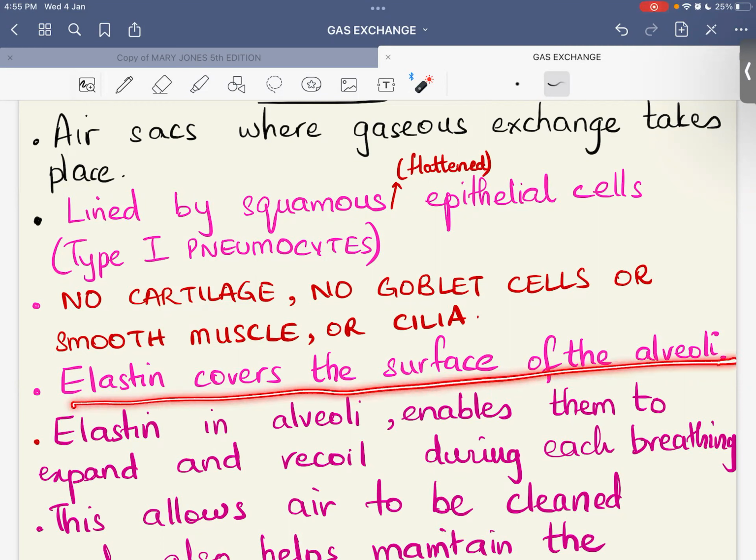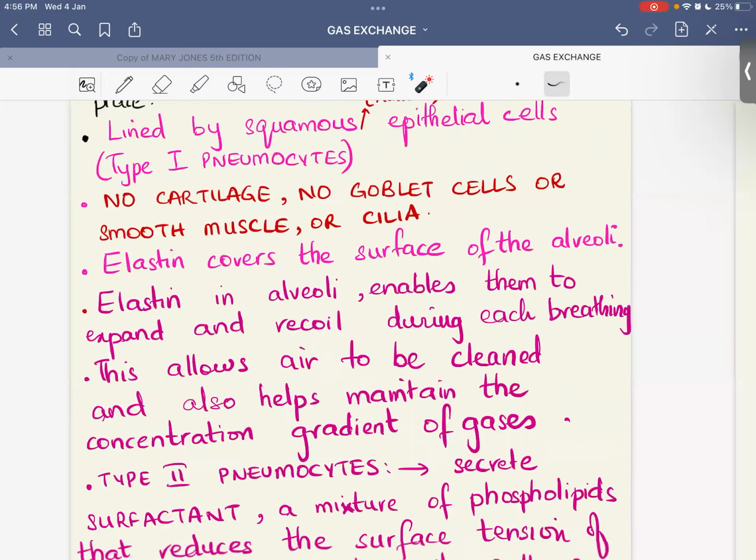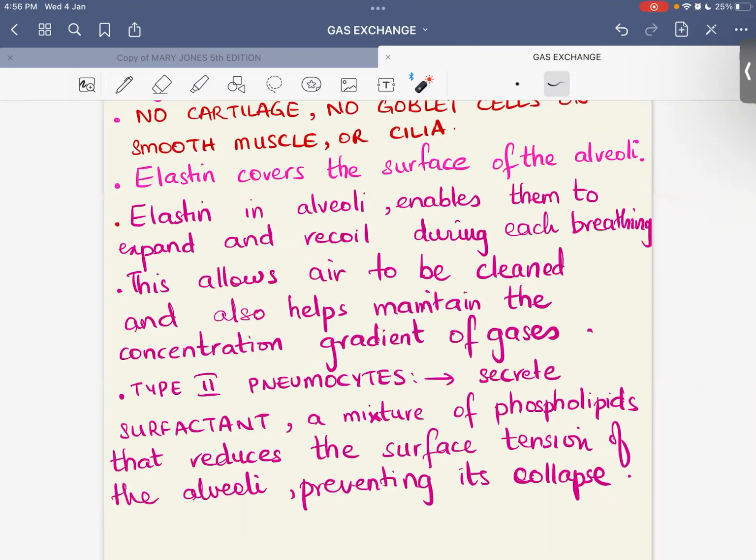Elastin is there, okay? Elastin in the alveoli, again, wherever there is elastin or elastic fibers, they will allow that structure to stretch and recoil. So this means one tissue which is found in almost all parts of the respiratory system is the elastic tissue. It allows successful stretching and recoil of the entire respiratory system, because that is necessary for breathing, right? And this will not only allow successful stretching and recoil, it will allow the air to be cleaned every time. It is going to play a role in the maintenance of the concentration gradient of the gases. Okay, so this is very important.